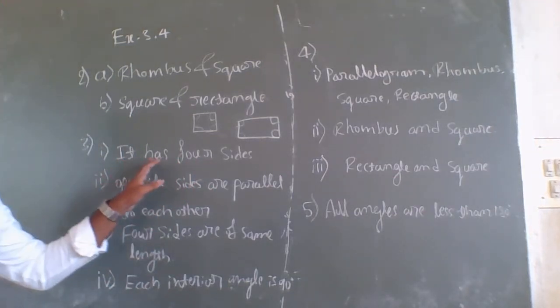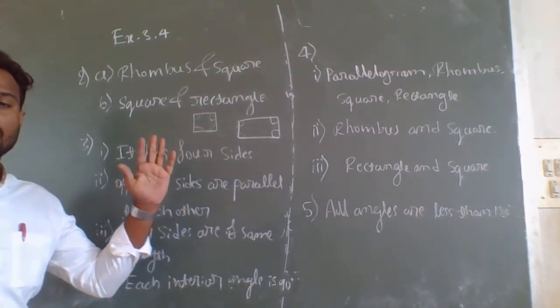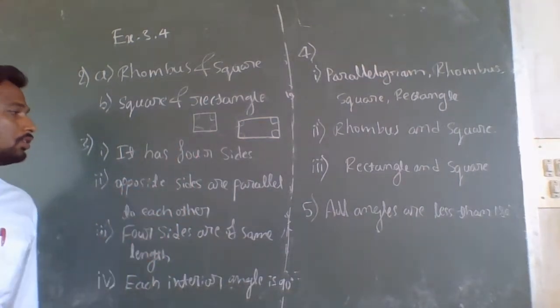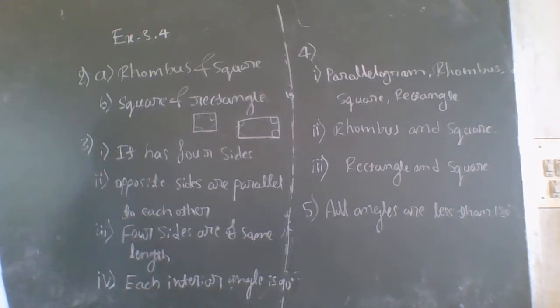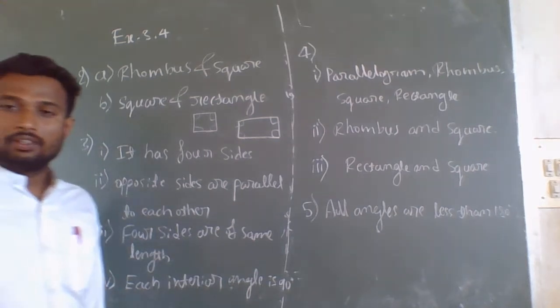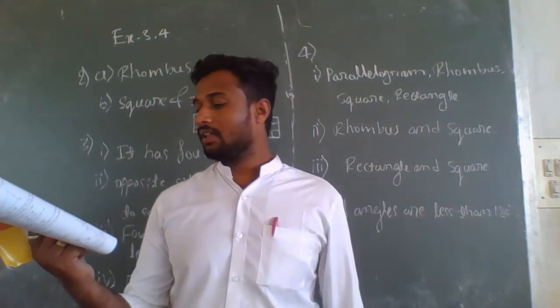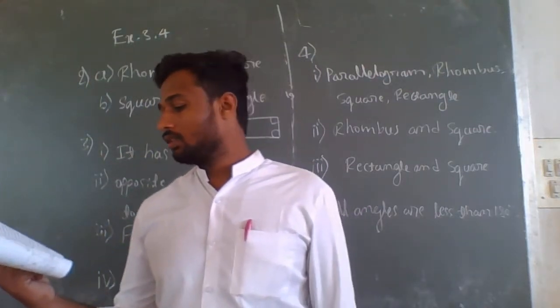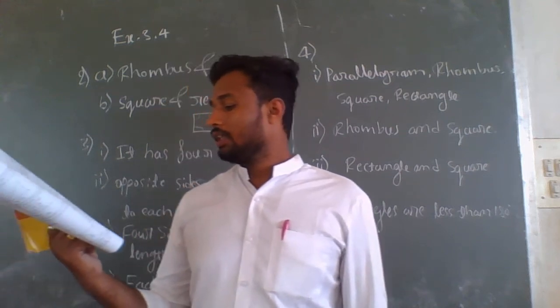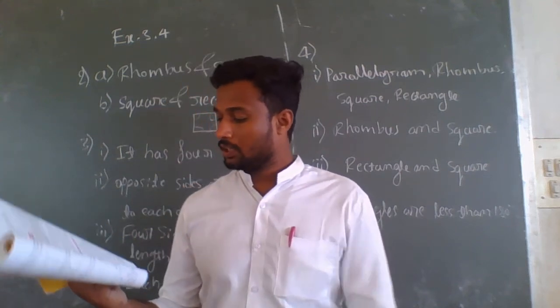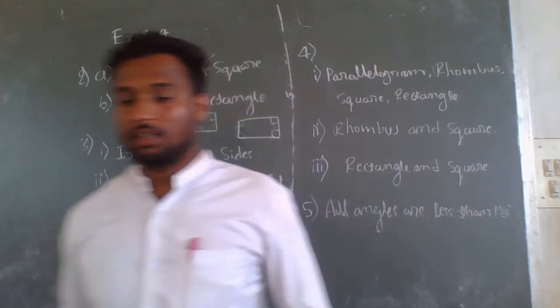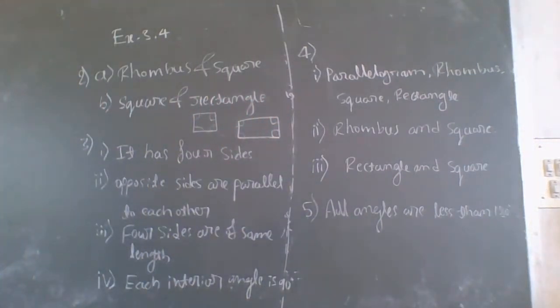If a polygon has four sides, then we call it a quadrilateral. Therefore, since it has four sides, a square is called a quadrilateral.